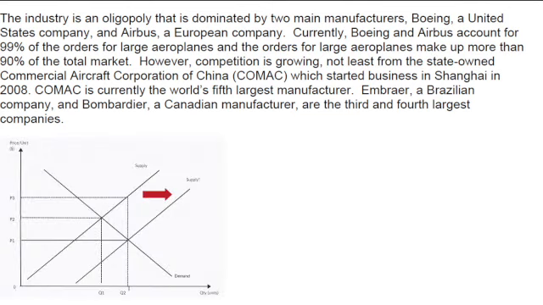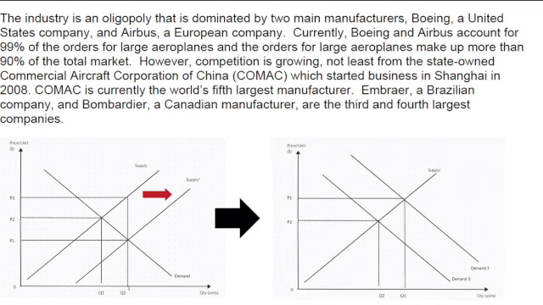If we've got subsidised supply from China, we see an increase in supply of these aircrafts from supply to supply one, which means the price of these aircrafts is going to be cheaper, making them more competitive. And what we might see is a fall in demand for the likes of Boeing and Airbus. If Boeing and Airbus realize that companies from, for example, China are being heavily subsidized and therefore much cheaper to buy, and we're going to see growing competition, then they might start to forecast a fall in their sales. And these are some of the diagrams that you could have been drawing.